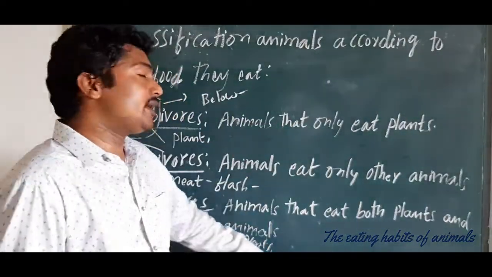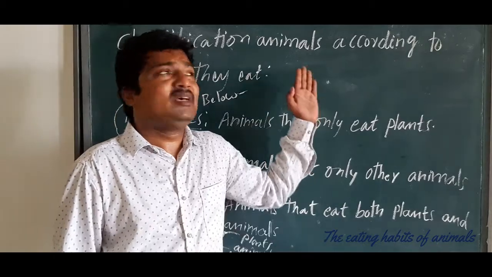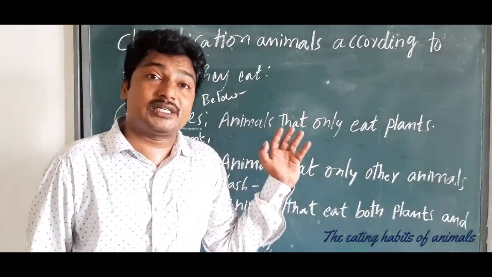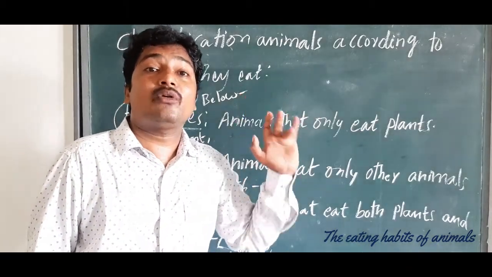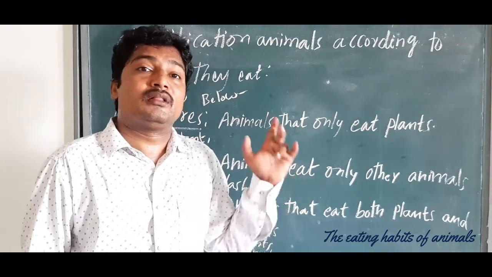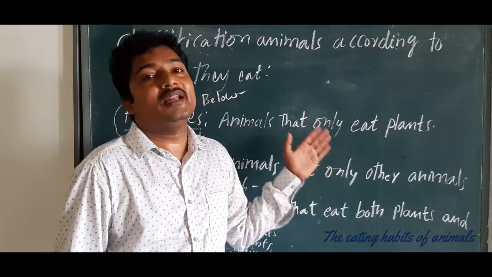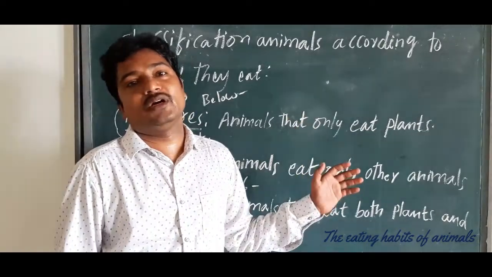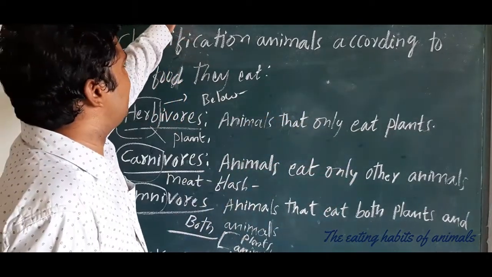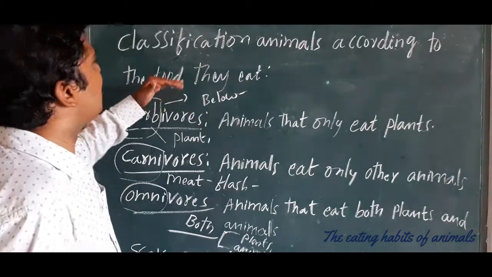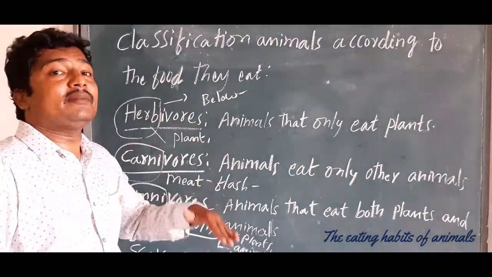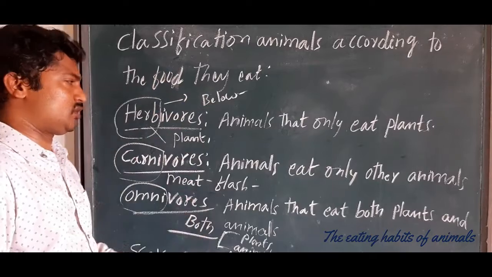We can give the best examples for scavengers: vultures, and microorganisms also. The parasites, microorganisms, we can also give as examples. So this is very important, what we were discussing in the previous class and now also.